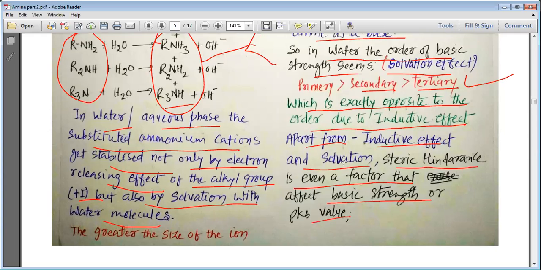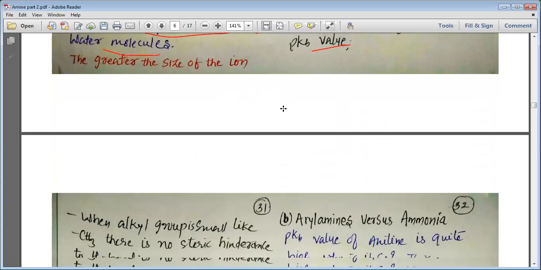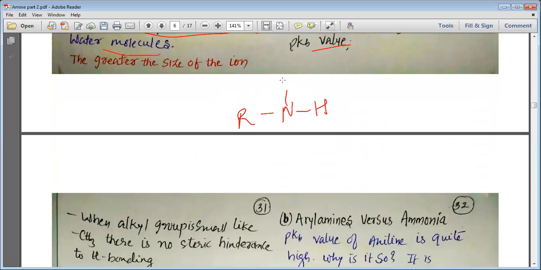Now let me explain a little bit about steric hindrance. Suppose you think of an amine, and if it is a primary amine, then we have only one R, whereas the other two are hydrogen. But if it is a secondary amine, it has two alkyl groups. And a tertiary amine will have three alkyl groups.